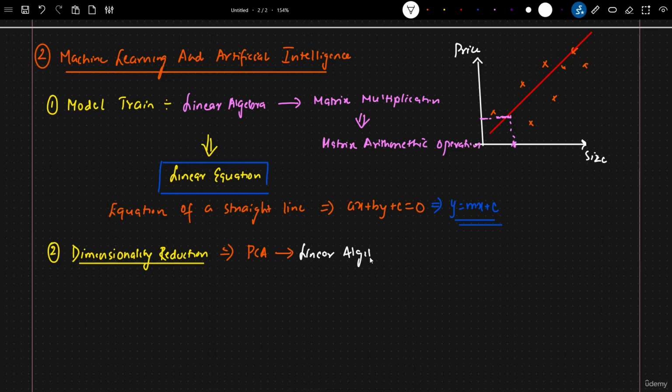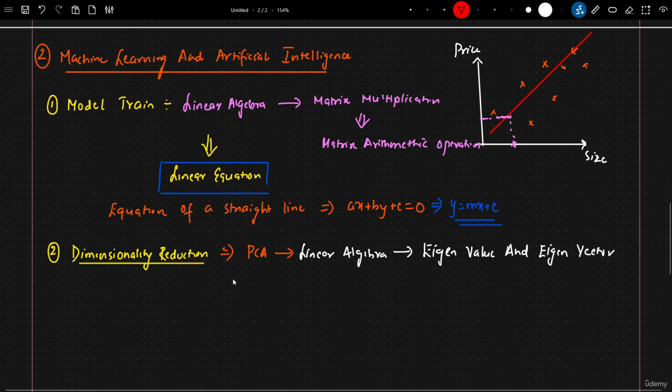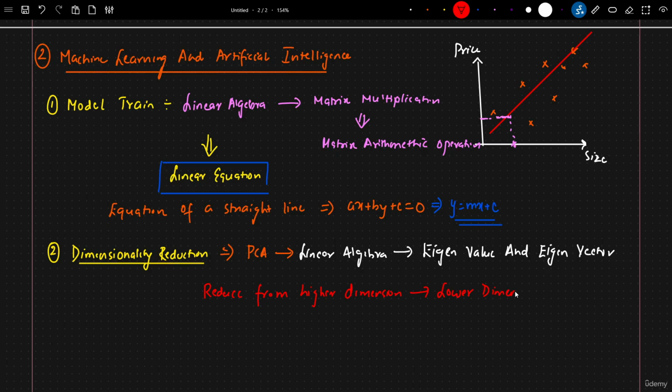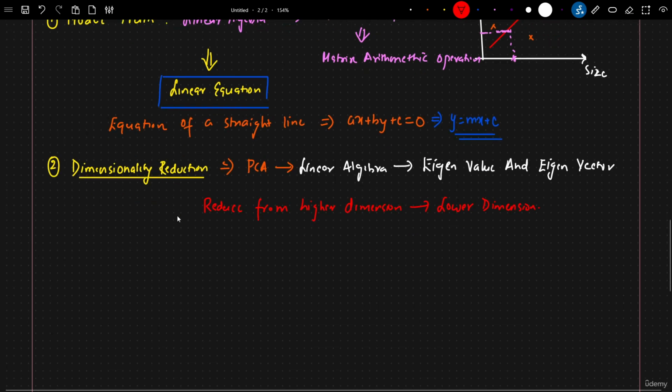What concepts we'll be specifically using over here, which we'll discuss in the future, are eigenvalue and eigenvector. With the help of eigenvalue and eigenvector, we will be able to reduce from higher dimension to lower dimension. Now, how this will happen, again, we will discuss as we go ahead in the series of videos. Okay. Coming to the third one.